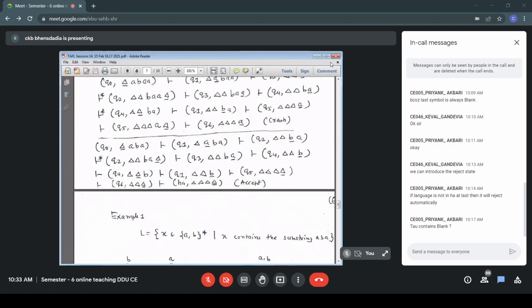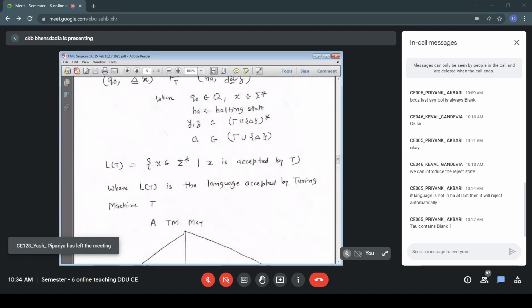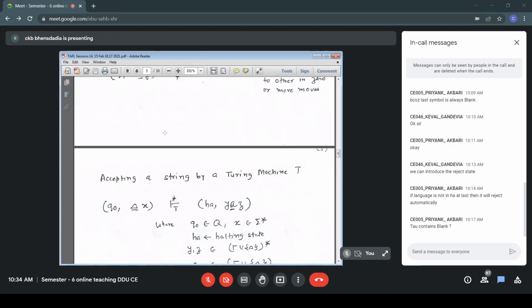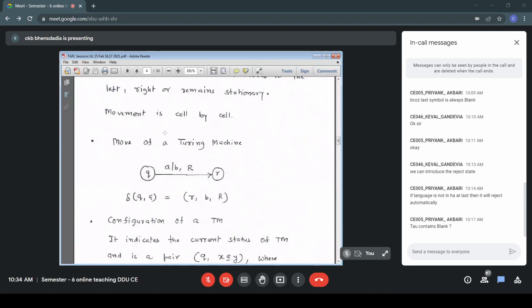Any doubt in this? Is it clear? Tau does not contain blank. Priyank, tau does not contain blank. So if you look at this, see, we write tau union blank. Blank is not part of tau. Therefore, we separately write tau union blank. Y, Z belong to tau union blank star. This blank is not part of tau.